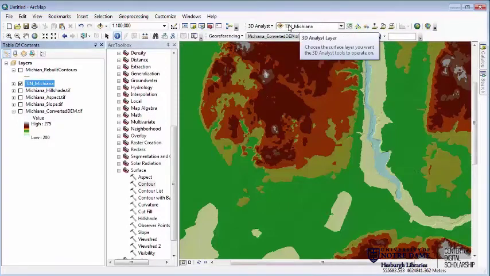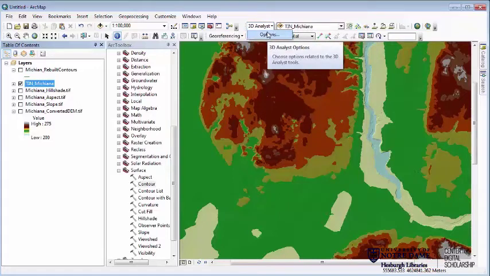Now, like a lot of these, whatever layer I have this pointed at is going to be the one that I'm working off of. And then I have a lot of other tools. So I have a drop-down with a bunch of options I could set if I wanted to. I'm not going to change anything at the moment. And then I have a lot of other sort of interactive things I can do over here.